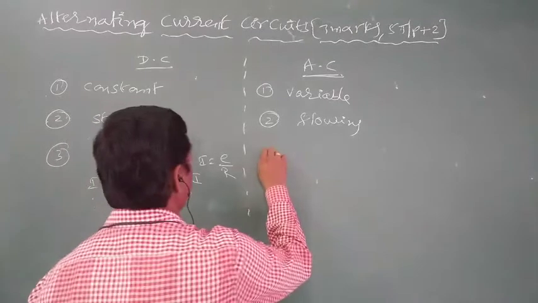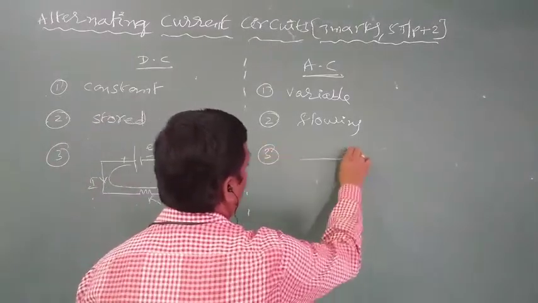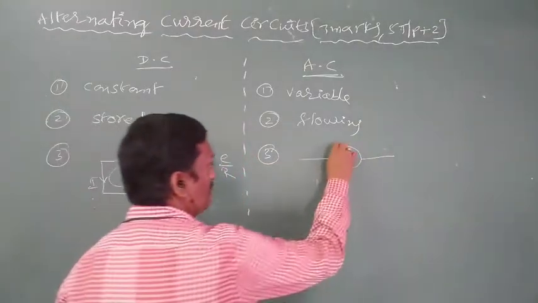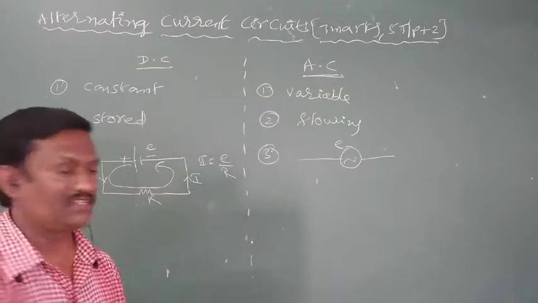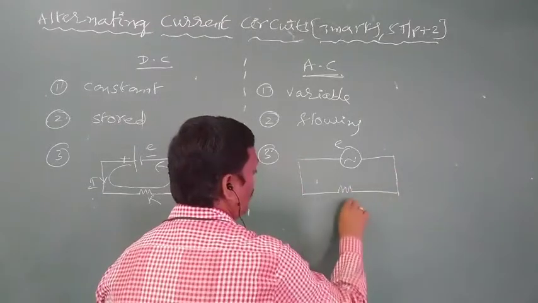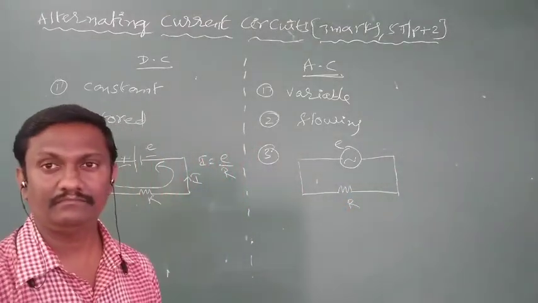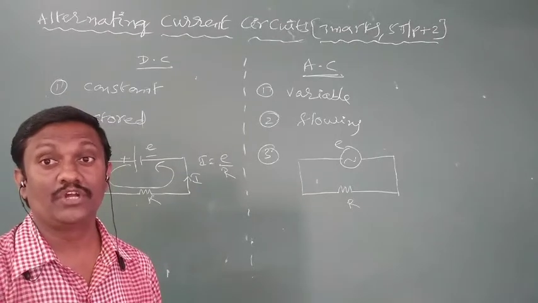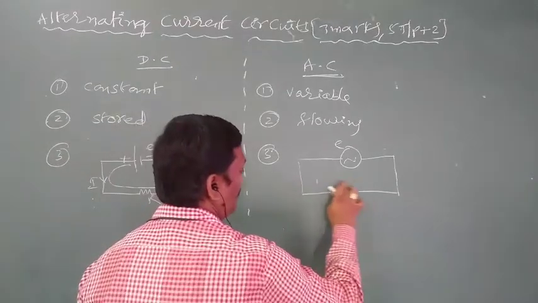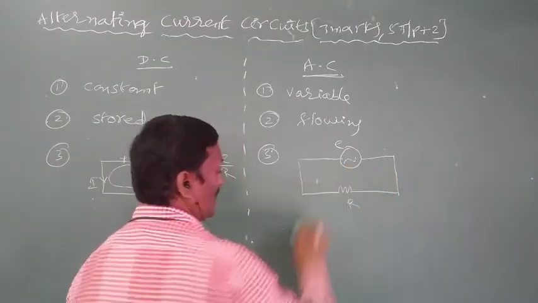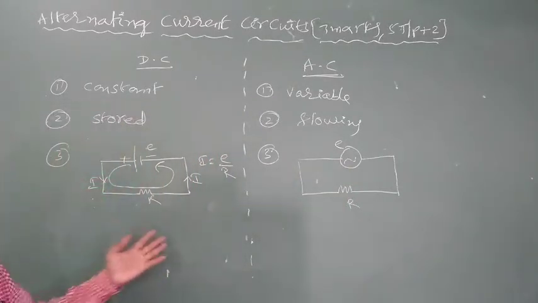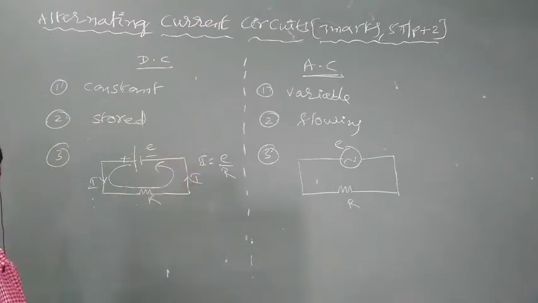Then what about the AC source? It is the symbol of an AC source. A source always has EMF. An AC source is applied across the ends of a resistor or conductor. Every conductor has some resistance. But in the case of an AC source, we don't show the direction of current, because half of the current passes clockwise and half passes anti-clockwise. Every time the direction of current changes. Here, in DC, the direction of current remains the same, that's why we show the direction of current.